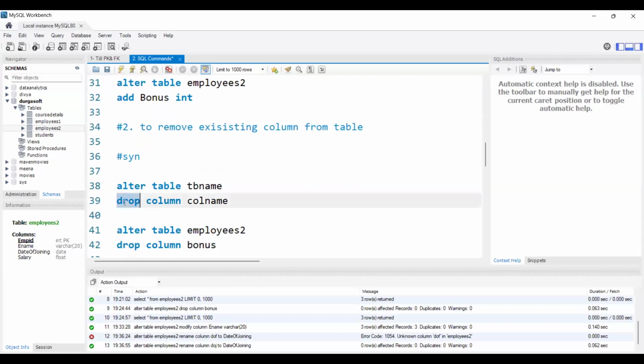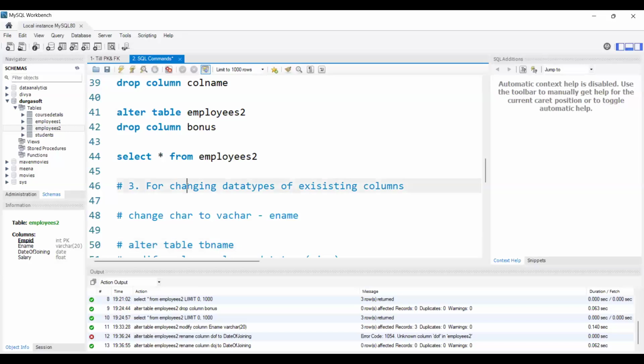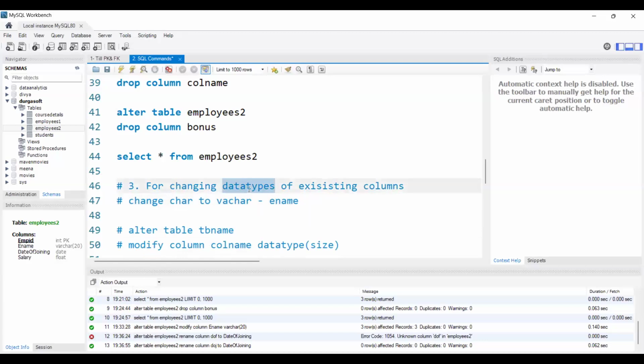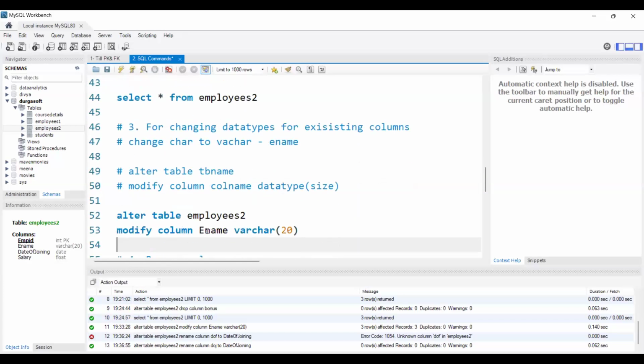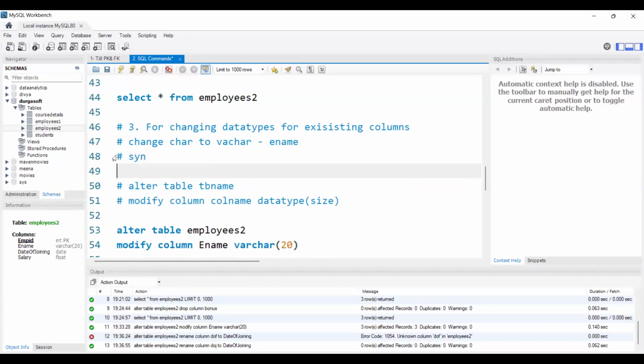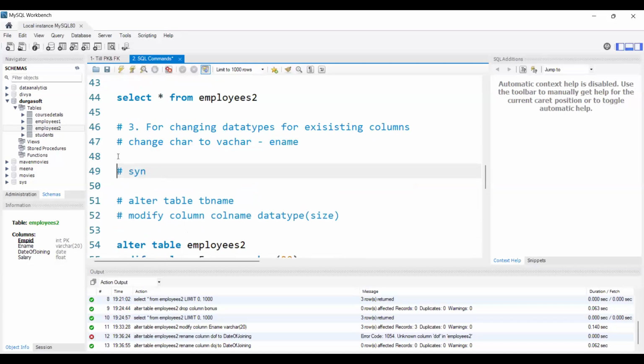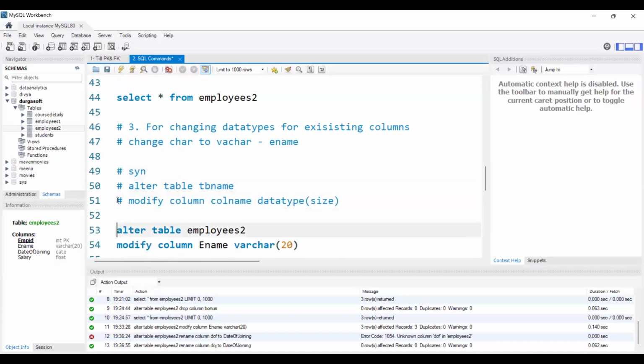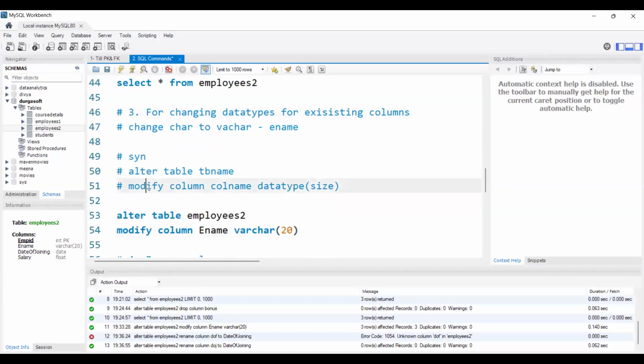For that, we will use the drop keyword, right? Alter table name, drop column name. Correct. Next, the third use case is if we want to change the data types of existing columns. Here I changed from char to varchar. The syntax will be alter table name, modify. For changing the data types, we need to use the modify keyword: modify column name, data type, of size.